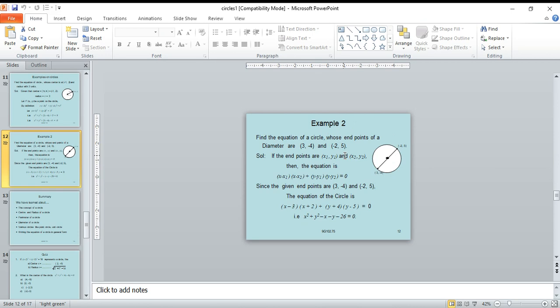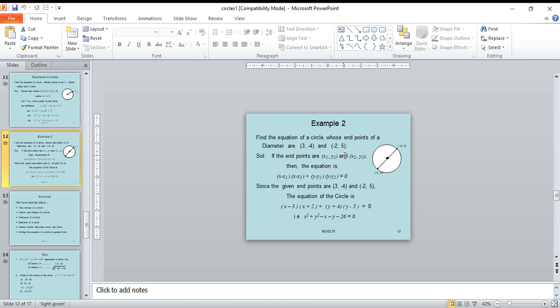Example 2. Find the equation of a circle whose endpoints of a diameter are 3 comma minus 4 and minus 2 comma 5. If the endpoints are x1 comma y1 and x2 comma y2, then the equation is x minus x1 into x minus x2 plus y minus y1 into y minus y2 equal to 0.